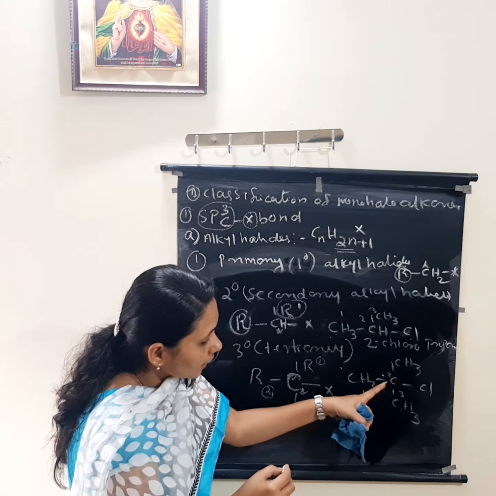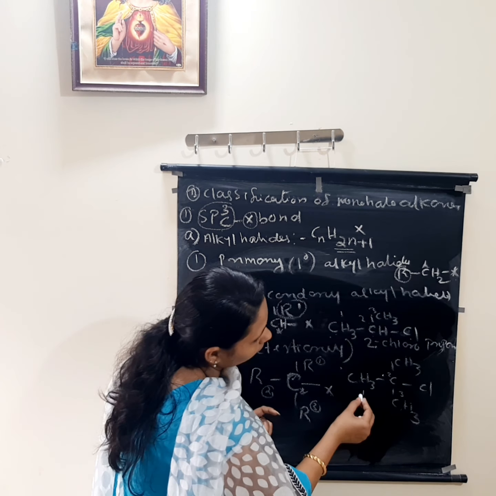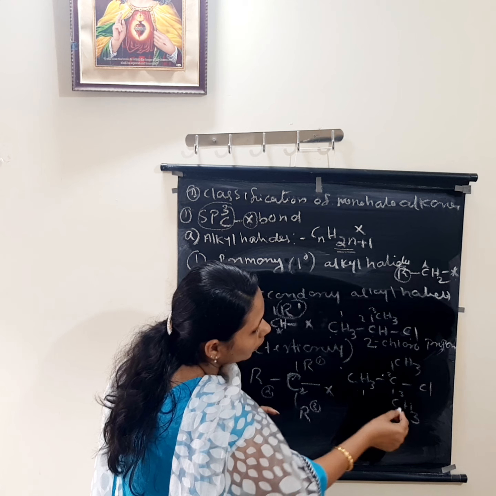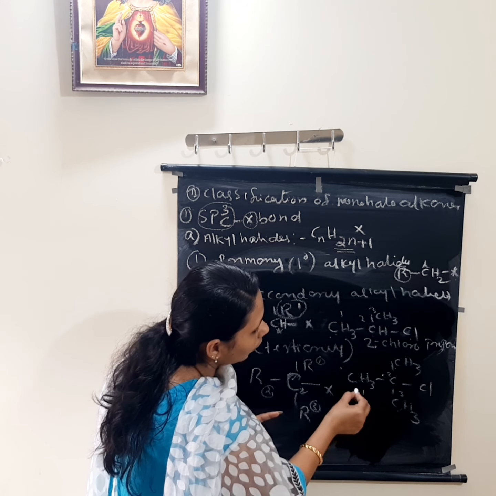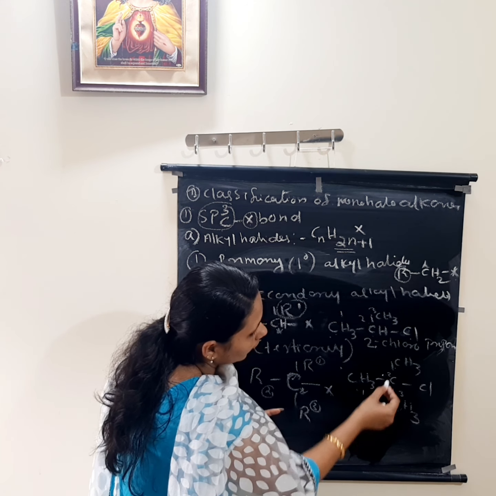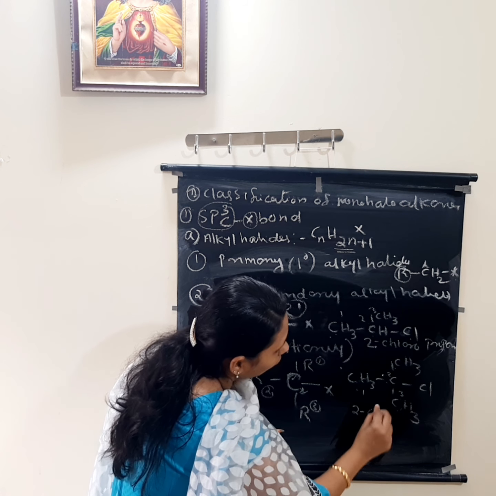Here, if you start the numbering from here or from here, these 3 carbon atoms are coming. So 1, 2, 3.